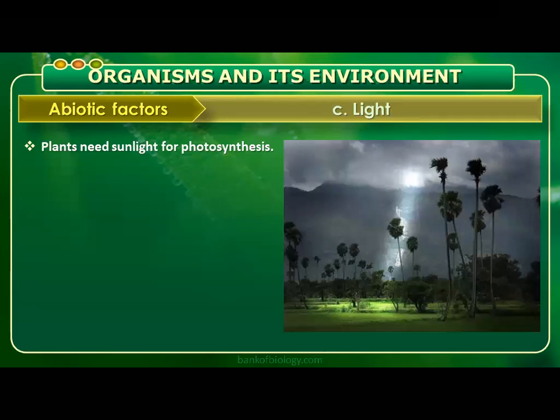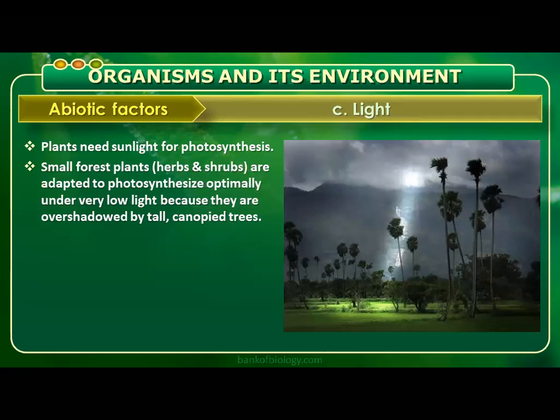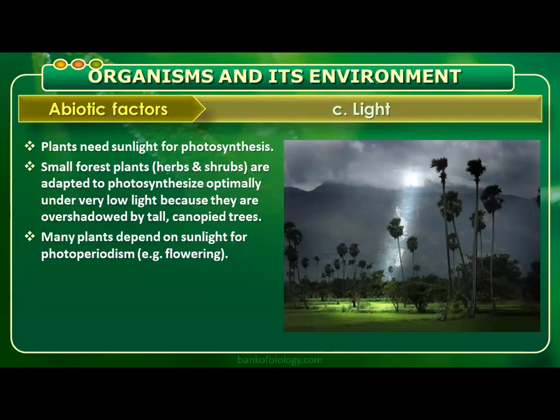Next, talking about light. Plants need sunlight for photosynthesis. The small forest plants, the herbs and shrubs, are adapted to photosynthesize optimally under very low light because they are overshadowed by tall canopy trees. Many plants depend on sunlight for photoperiodism. We should talk about photoperiodism here. Let's talk about photoperiodism.